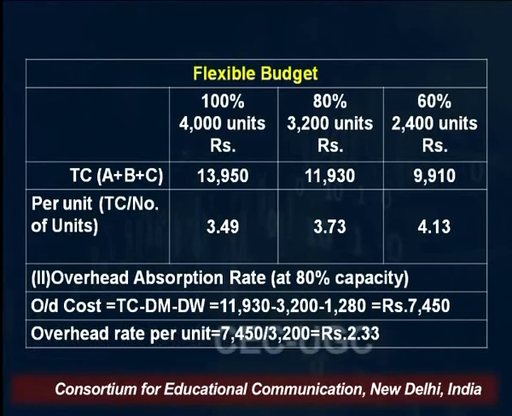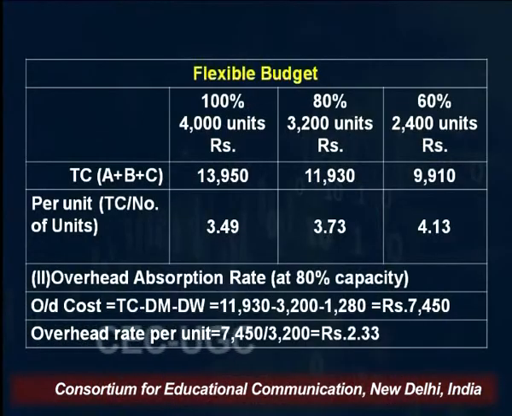I am presuming it. Supposing at the time of preparing the flexible budget, we had not prepared at 90% capacity level. So what I'll do is add up these 2 and take the average of it, that will give the average cost at 90%. And I'll compare this cost with the actual cost where the production is at 90% level, right? So this is the way we prepare the flexible budget.